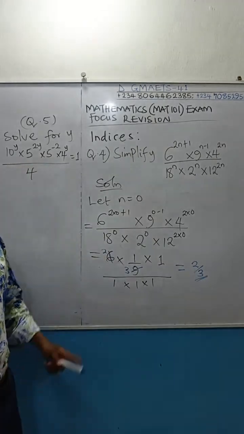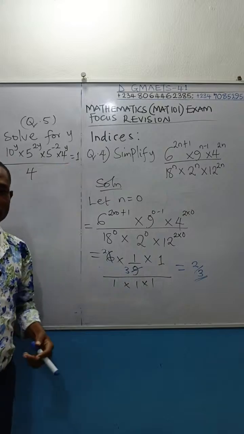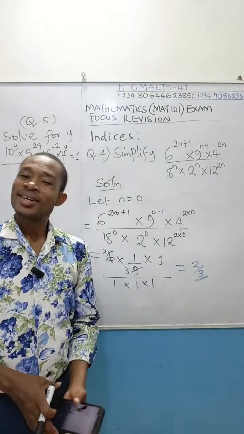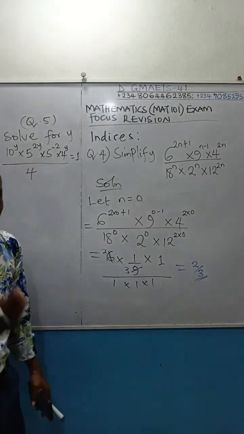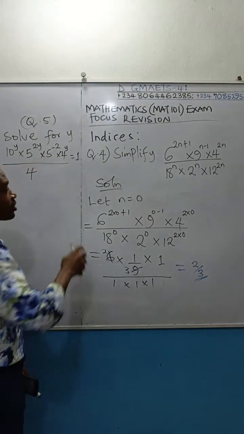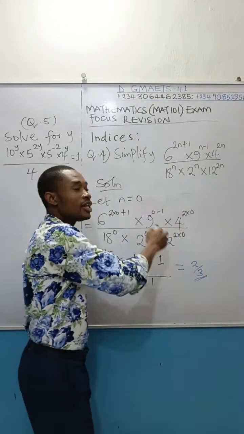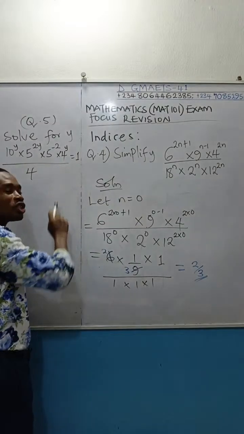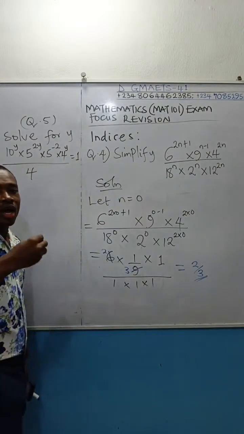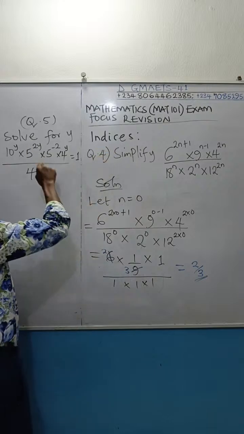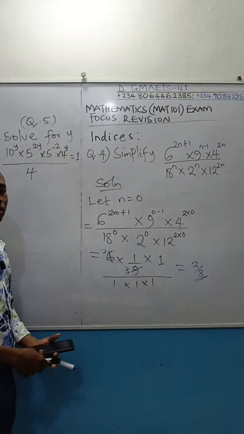Now, why is this called an indicial equation? Simply, it's an equation because we have equal to there. Now, how do you solve this kind of problem? Dear friends, please take note. Since there is equal to here, you can't do what I did here. This is an indicial equation, not an expression. You have to solve for an unknown, and it's an equation.